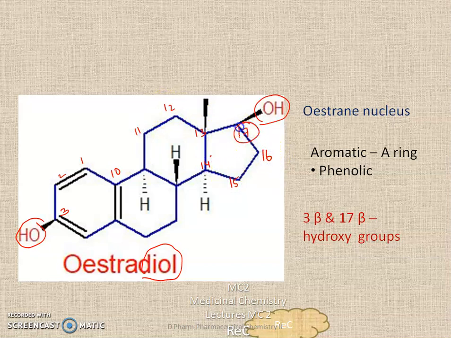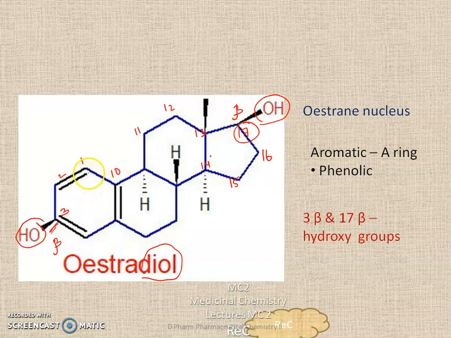So 2 hydroxyl groups are present at the third and 17th positions, and their bonds, you can see, are above the plane. That is why they are represented as bold lines. So these two bonds are beta bonds, 3 beta, 17 beta dihydroxy.